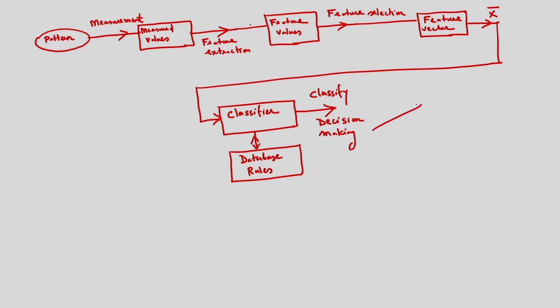These decision makings may be hard decisions, or maybe soft decisions. In case of the hard decision, we use classical set theory.